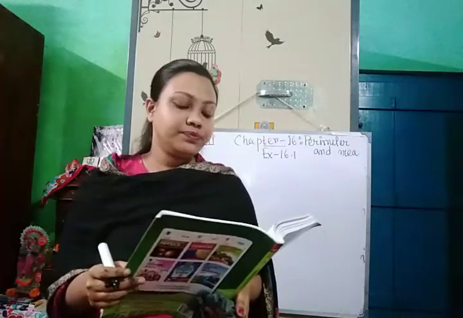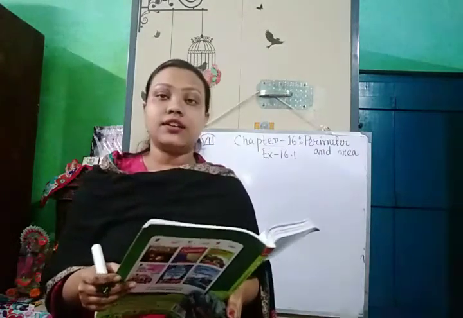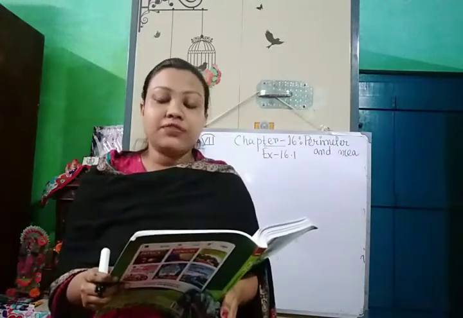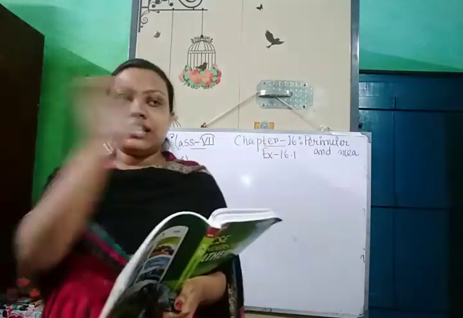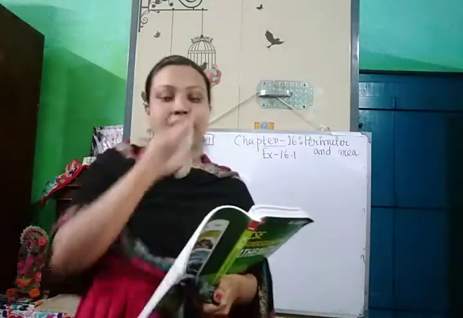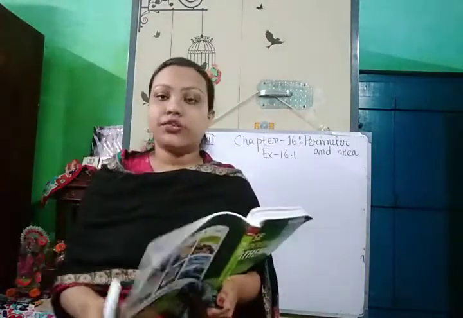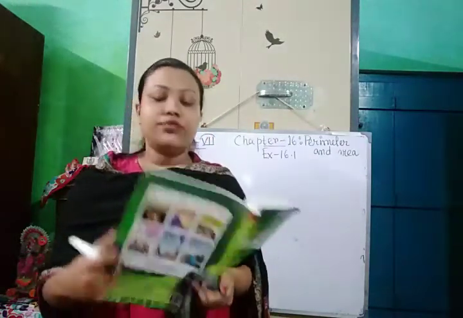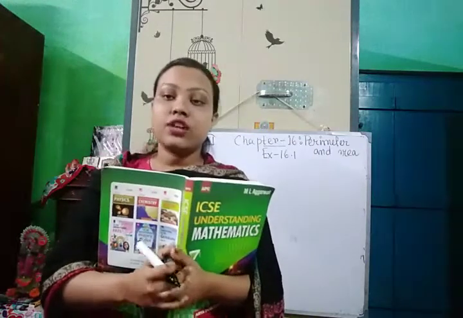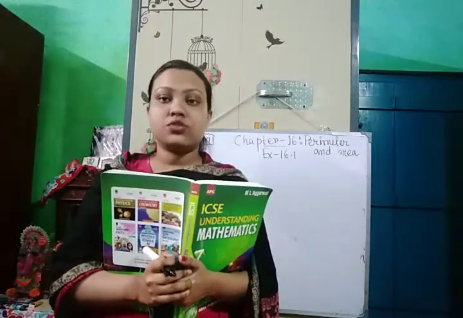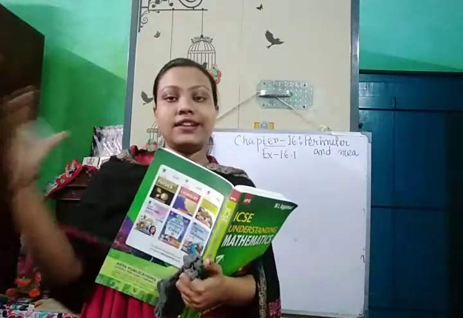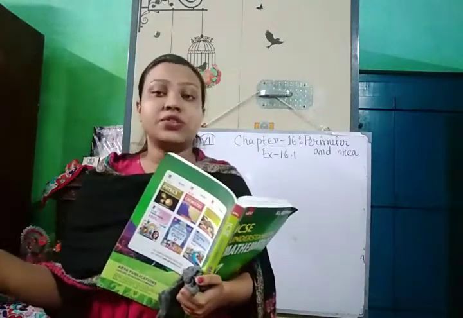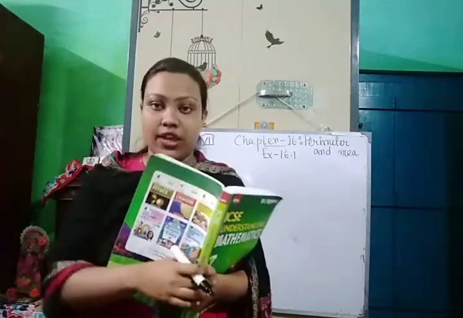So here a wire is bent into a shape of a rectangle whose length and breadth are given. We can find out the perimeter of the wire because the length of the wire will be same. So the perimeter of the rectangle will be the total length of the wire. Then it is rebent into the shape of a square and we don't know what is the side, each side of the square. So the perimeter of the rectangle and the square will be same, because the perimeter means the total length of the wire, which is same.